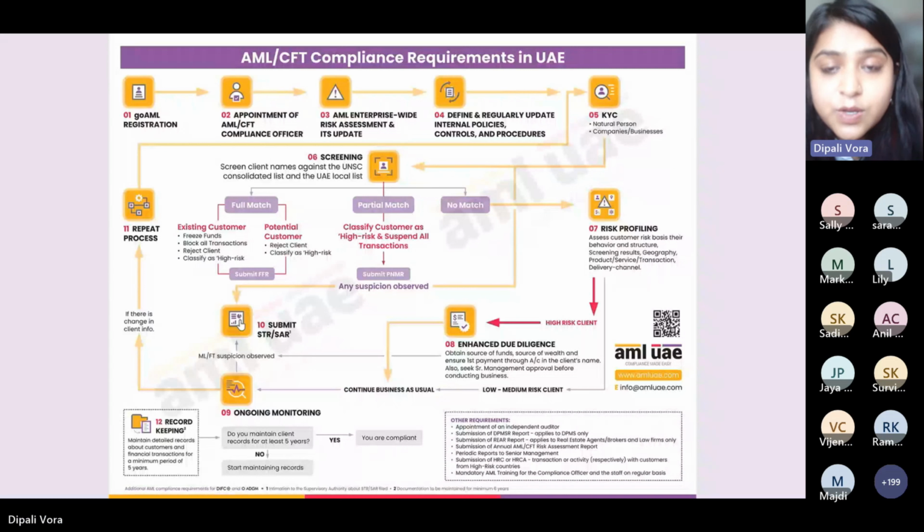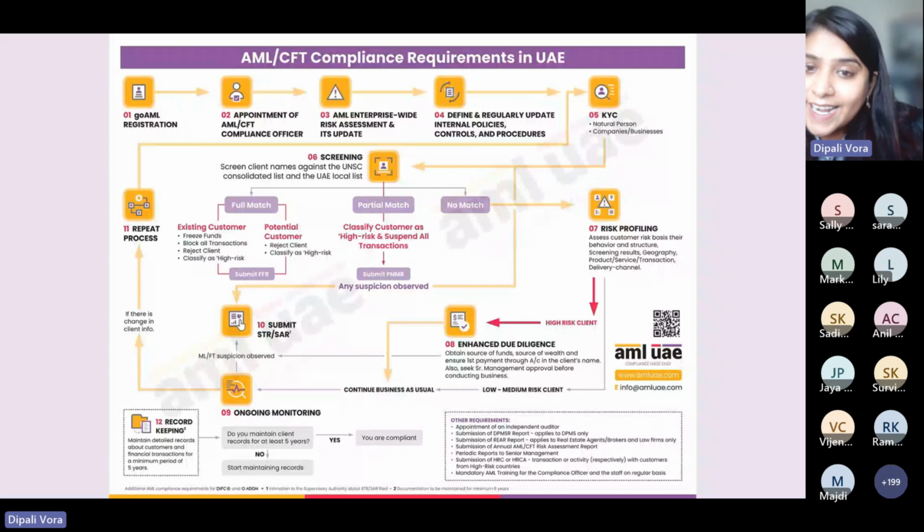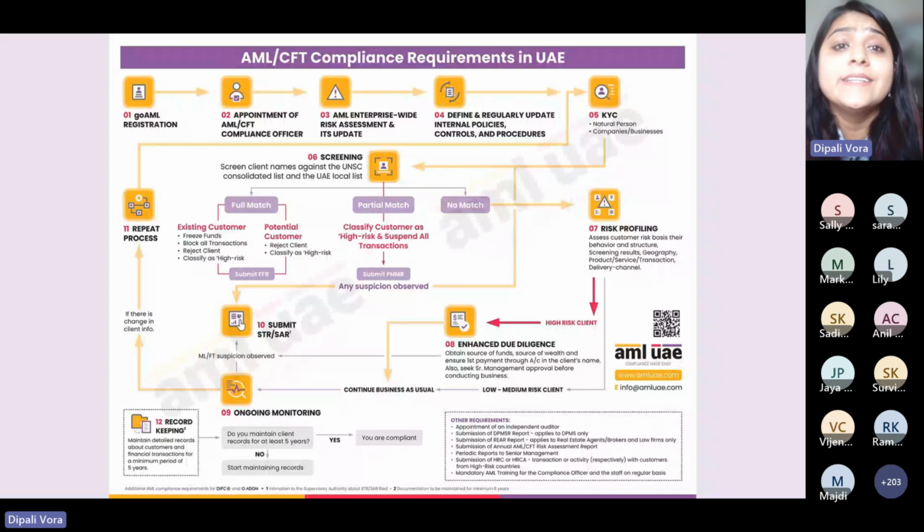As per the law, there are some default categorizations. Some customers are required to be treated as high risk by default. What are those customers? First, any client or customer coming from grey listed countries. FATF has defined some 23 countries as grey list countries. You are required to treat them as high risk clients at any point of time if they are coming from those nationalities.